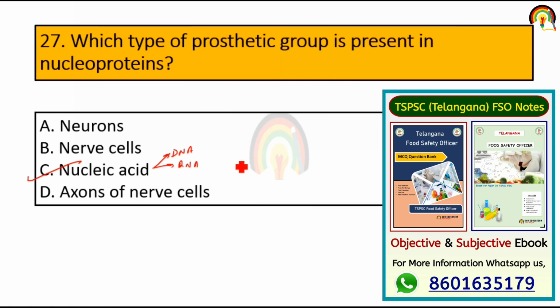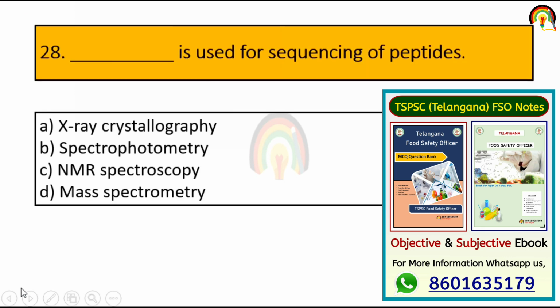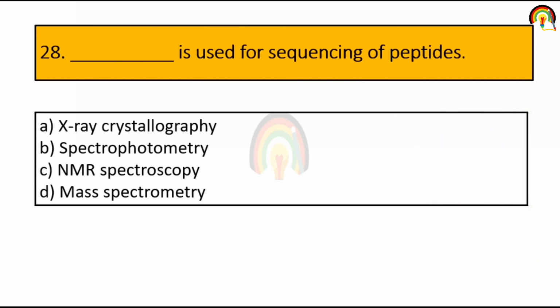So which type of prosthetic group is present in nucleoprotein? So it's nucleic acid. Next one, dash is used for sequencing of peptide: X-ray crystallography, spectrophotometry, NMR spectroscopy, or mass spectroscopy. So mass spectroscopy is mainly used for peptide sequencing.